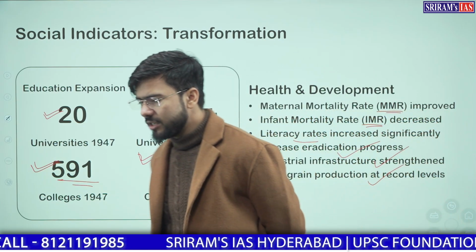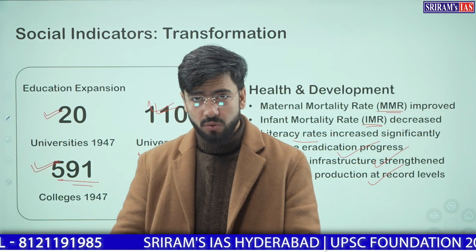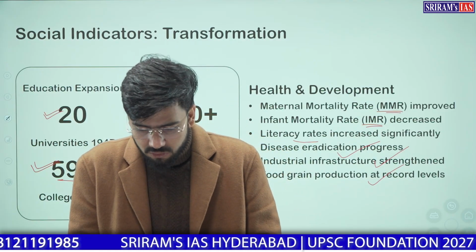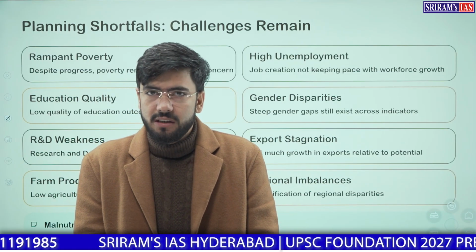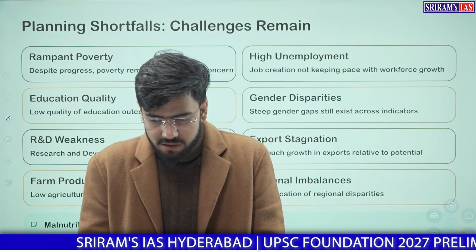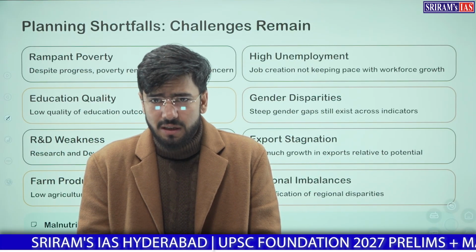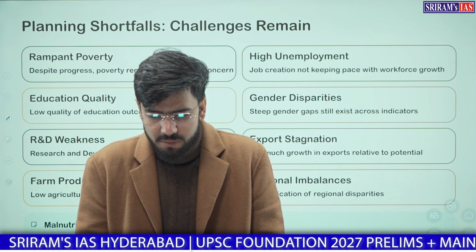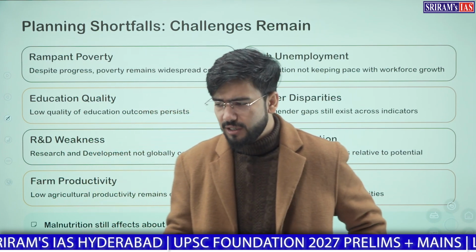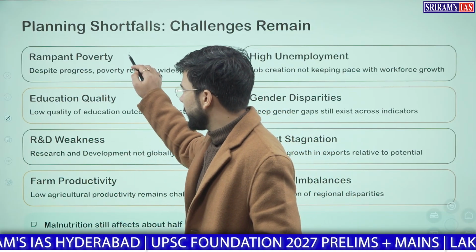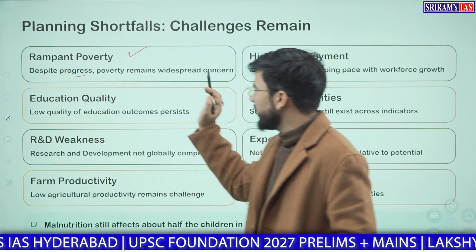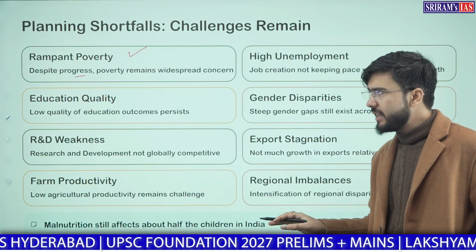India currently is self-sufficient in terms of food grains. This all was achieved by these planning years. However, these plans had shortfalls also, that is, there were lacunas in these plans. What were those lacunas? First of all, we still have poverty. Despite progress, poverty remains a widespread concern in India.